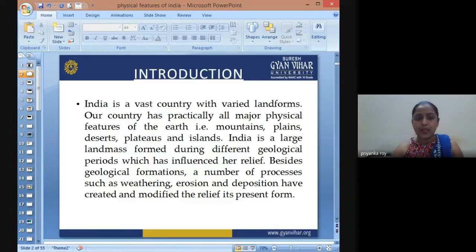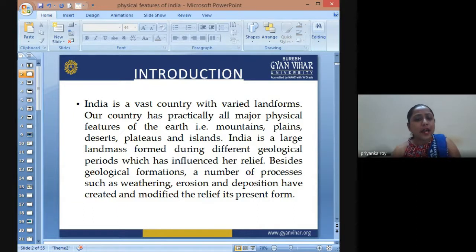Okay, so India is a vast country with varied landforms. So we have varied forms of landforms. In fact, we can say all kinds of landforms we can find in our country. So our country has all major physical features of Earth, that is mountains, plains, desert, plateaus, islands.